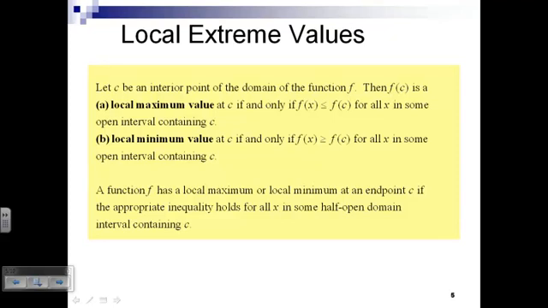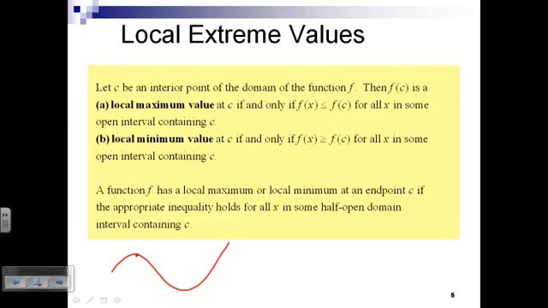If we're talking about endpoints, we don't have to have an open interval around c. We only have to have a half open interval around c. What does that mean? So there's my drawing.